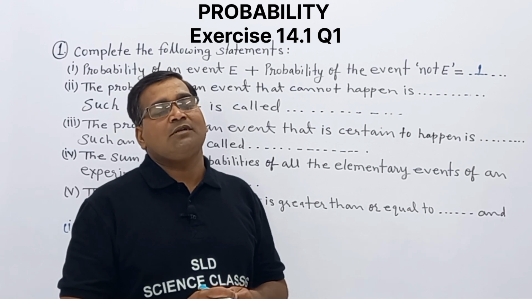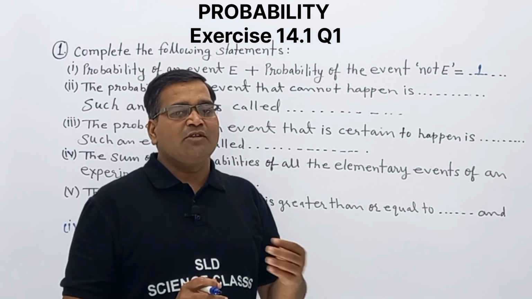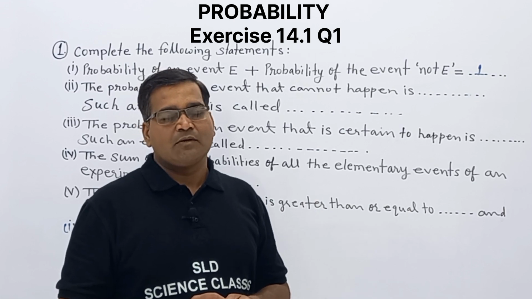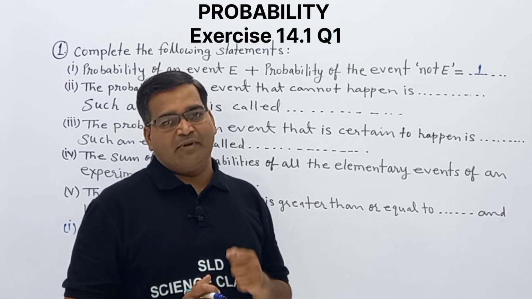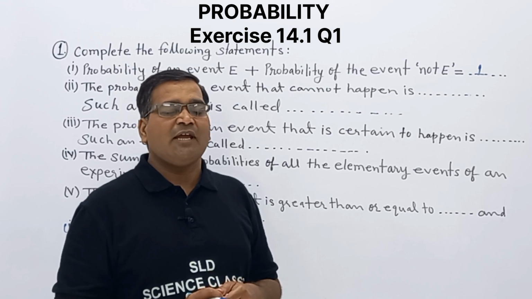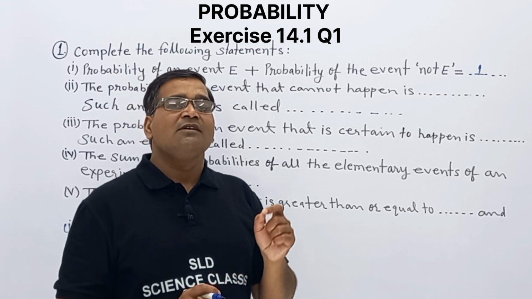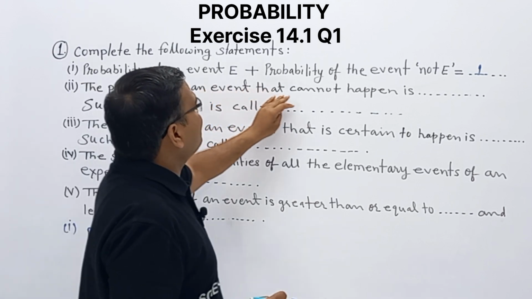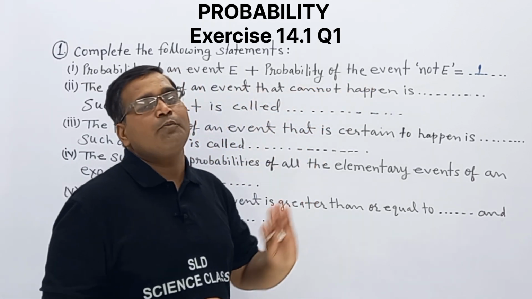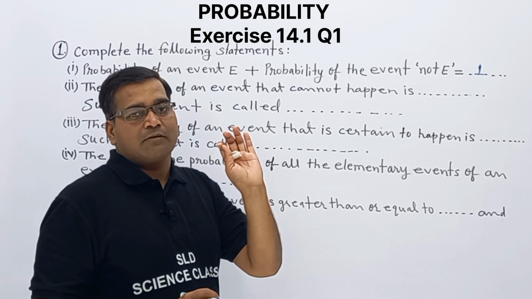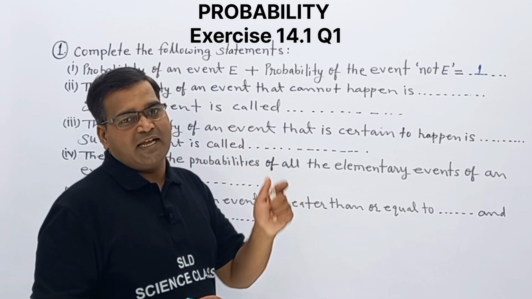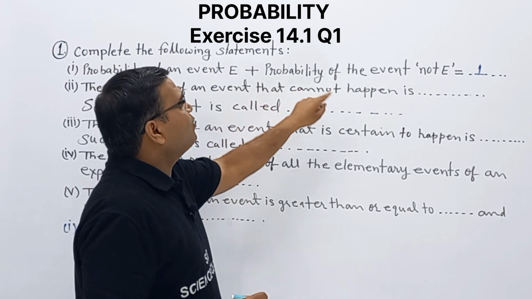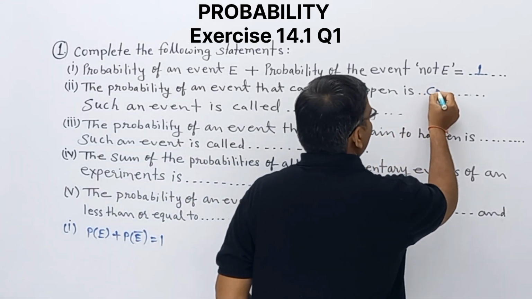But we want 7. Question is probability of getting 7. We cannot obtain 7 once we throw a die. So similarly, the probability of an event that cannot happen, it means the probability is 0.